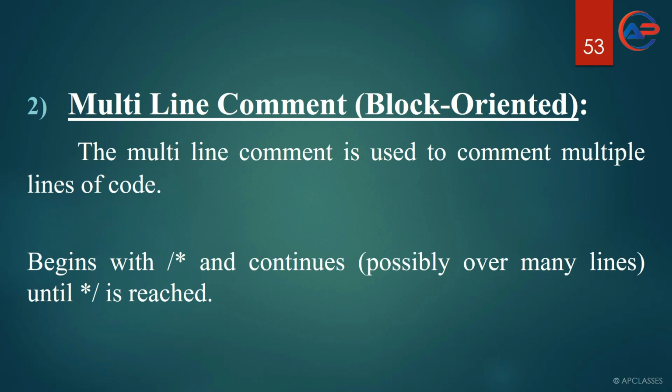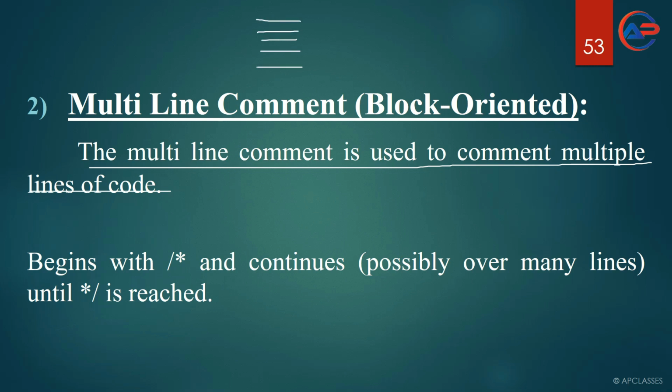What is multi-line comment? The multi-line comment is used to comment multiple lines of code. Whenever you want to comment more than one line, okay, you want to write 3-4 lines here, and you want every line to behave as a comment. So for this, you can put a forward slash and a star mark here, and here you can put a star mark and forward slash, right?